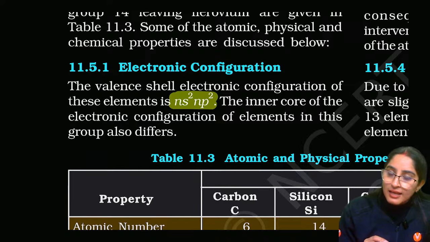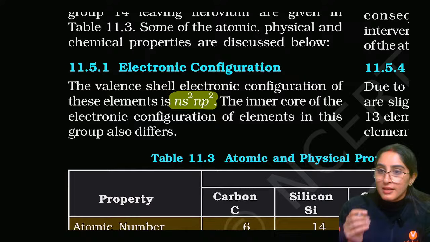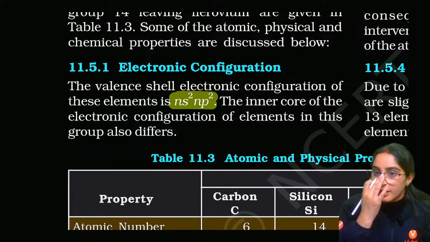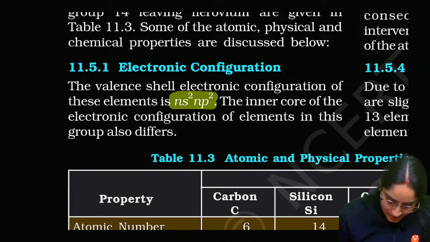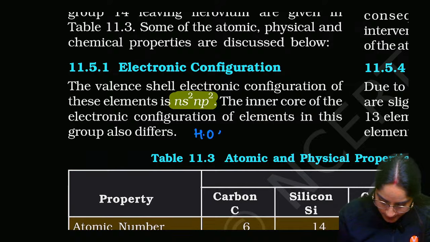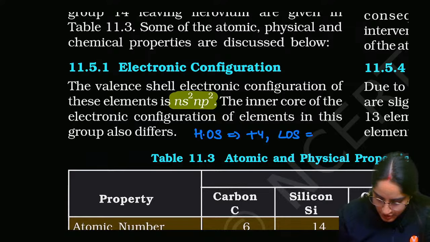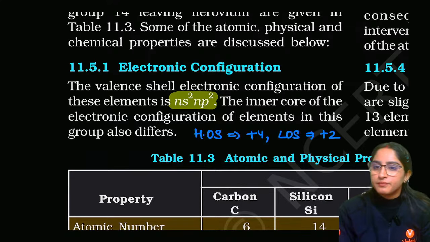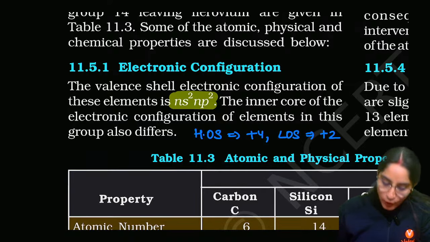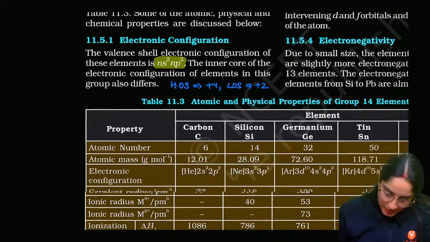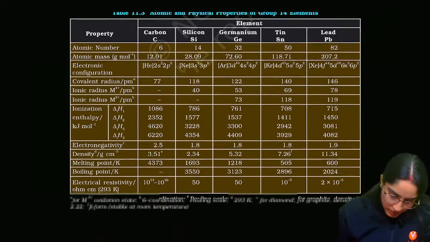Now, when I say it has 4 electrons, one thing should be clear in your head: the higher oxidation state is +4 and the lower oxidation state is +2 here. That is of only p orbitals, right? Now, one by one, we'll discuss this.